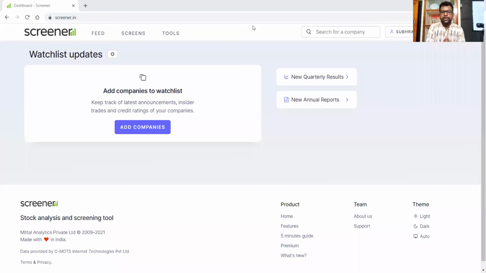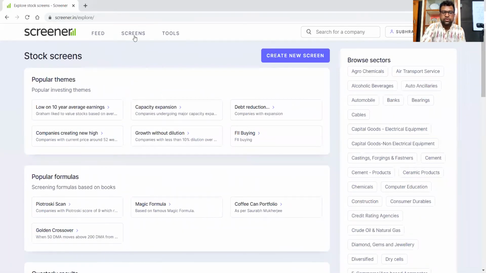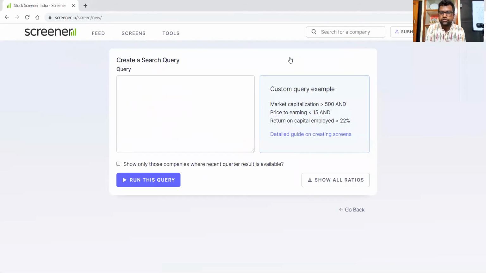Okay, so now we are on the screener.in website. So I'll add a screen to analyze different companies. How will I do that? In the last-to-last video, I showed you the debt-free companies, and how you get them from this screen. Now I'll show you which companies pay a good amount of dividend, let's say more than bank interest.